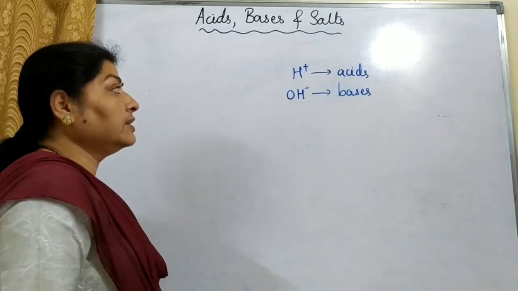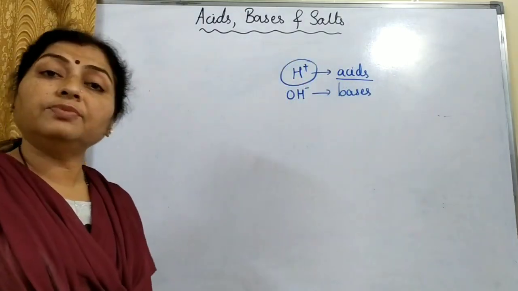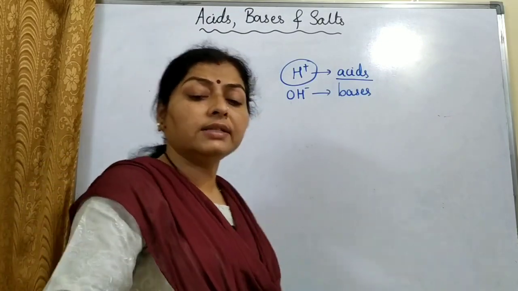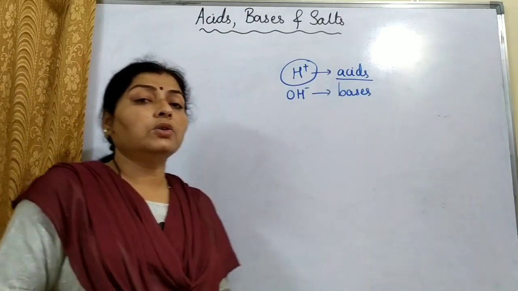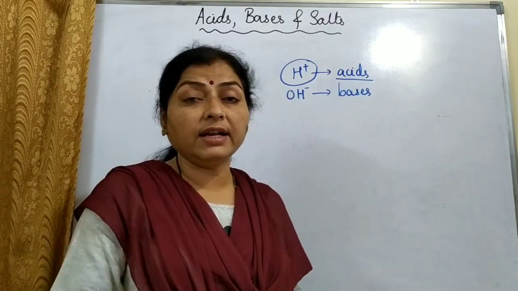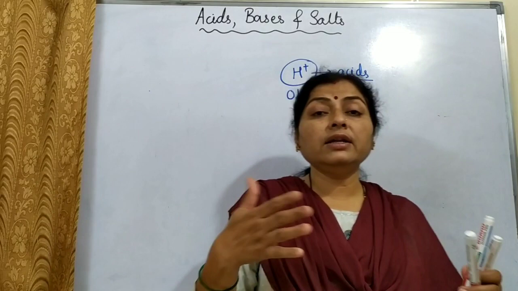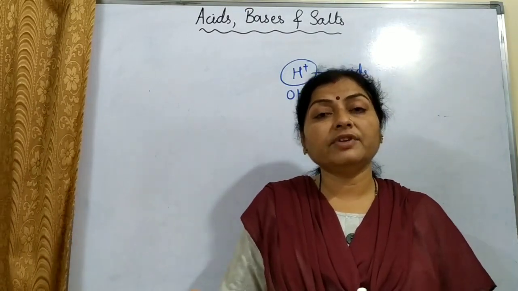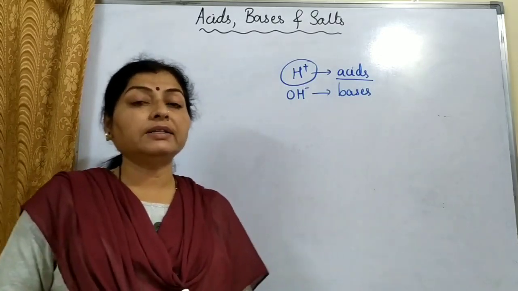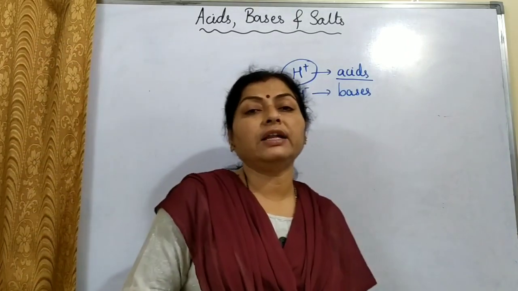So ultimately, acids are all those substances which are giving H plus ions. Now some substances may give more H plus ions, some may give less. If we see bases, then aqueous solutions of bases will have very little H plus ions. Yes, they also have H plus ions because water itself ionizes into H plus ions and OH minus ions to some extent, as we have already seen before. So bases also will have H plus ions.